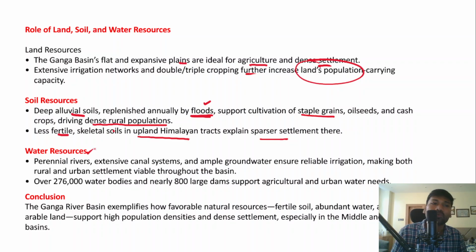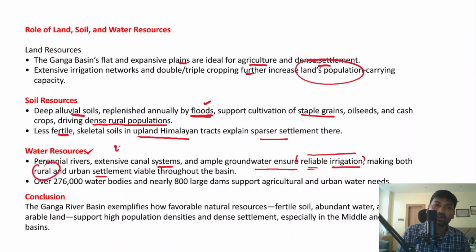And then we need to talk about the water resources. When we talk about the water resources, there are some perennial rivers. For example, the Ganga itself is a perennial river, so water flows throughout the year, and there is an extensive canal system or irrigation availability, and ample groundwater resources. All these factors ensure reliable or continuous irrigation for the crops, right? So there will be no drought, so there will be reliable irrigation in those areas, therefore making rural and urban settlement viable throughout the basin. And in fact, over 276,000 water bodies and nearly 800 large dams support the agricultural and urban water needs as well, right?